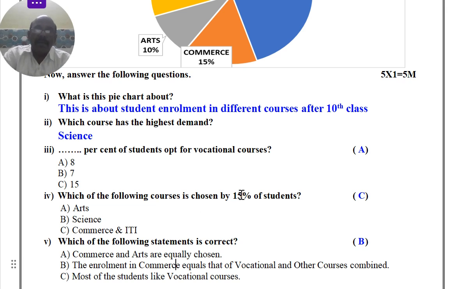Next, which of the following courses is chosen by 15% of students? Combining the two, 15% means commerce and ITI. Both commerce and ITI are getting 15% of the students. Which of the following courses is chosen by 15%? This means commerce.